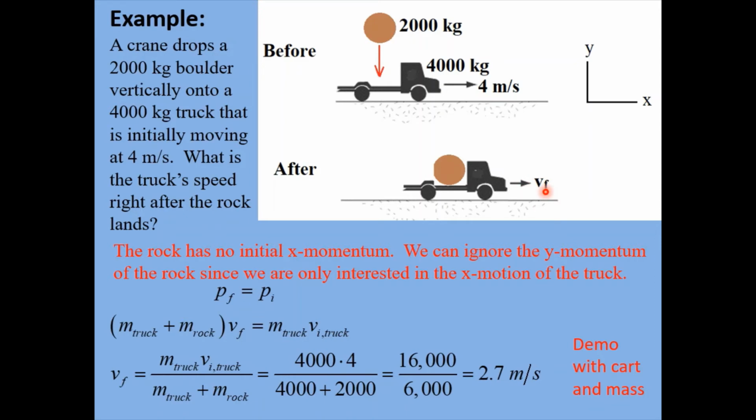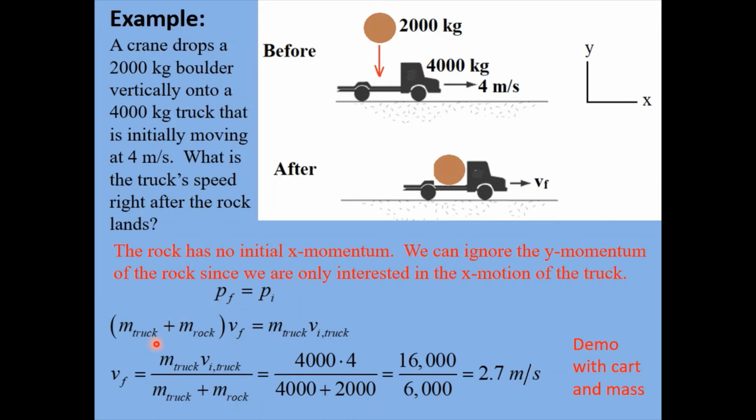The way to approach this problem is to realize that this is really still a one-dimensional problem of momentum. Even though this rock is falling vertically, the rock has no initial x momentum in the horizontal direction. So we can ignore the y momentum of the rock since we are only interested in the x motion of the truck. In doing that, we can say that the final momentum of the system is equal to the initial momentum of the system, in the x direction only.